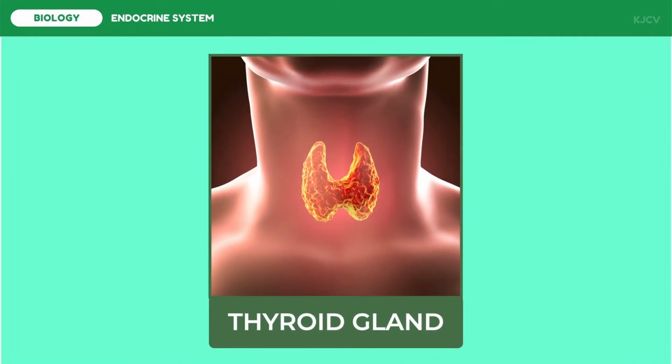Now let's discuss the thyroid gland. The thyroid gland consists of two lobes of endocrine tissue joined in the middle by a narrow portion of the gland, the isthmus, giving it a bow-type shape. The gland is even located in the appropriate place for a bow tie, lying over the trachea just below the larynx.